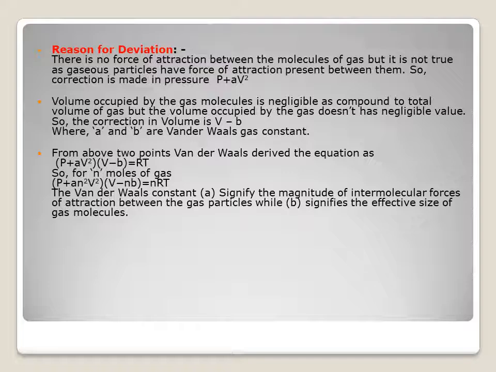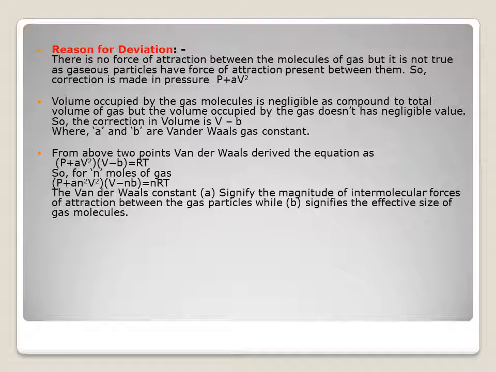These two assumptions are true only if the pressure is low or temperature is high, so that the distance between the molecules is large. However, if the pressure is high or the temperature is low, the gas molecules come close together. Hence, under these conditions, number 1, the force of attraction or repulsion between the molecules may not be negligible.